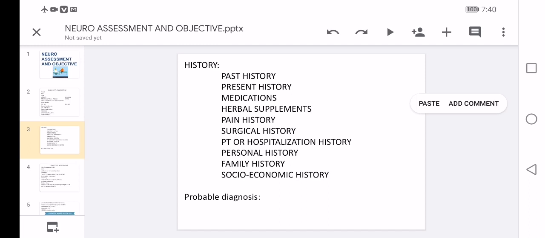And also the family history, whether the disease or disorder might come from congenital, paternal, or maternal sides. Socio-economic history tells about whether the family is good or poor. And probable diagnosis tells you, based on further history, whether the diagnosis is this. It might be possibly stroke or GBS, or it might be Parkinsonism, or muscular dystrophy, or any other disease you can diagnose.